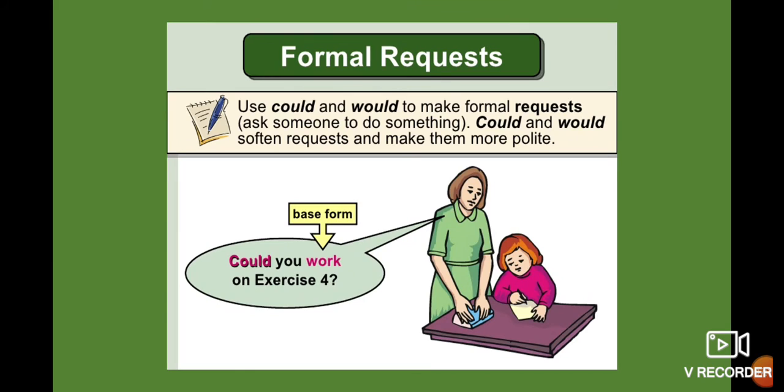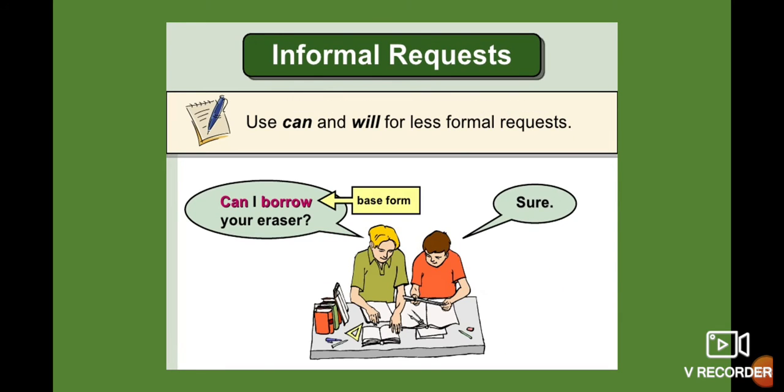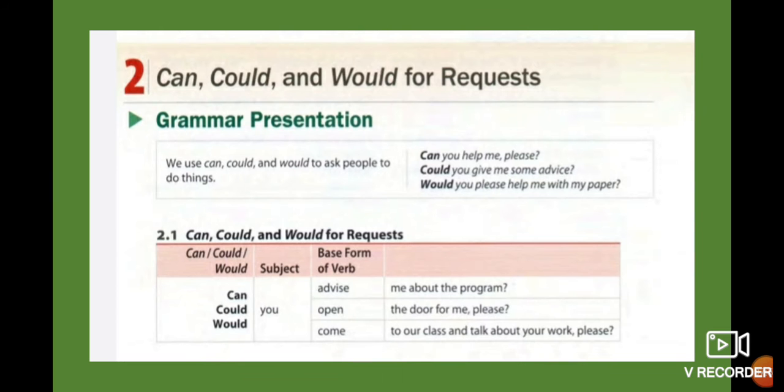So let's see, now we have the formal requests, with could and would. For example, you have a teacher here, the teacher says, could you work on exercise 4? This one is a request, but it's very formal, so that means polite. And we have the informal request. Can I borrow your eraser? Yes, sure. So you use the informal request with a friend, with a person that you know very well. But with a person that you don't know very well, or with a person that you give your respect, you use formal requests.